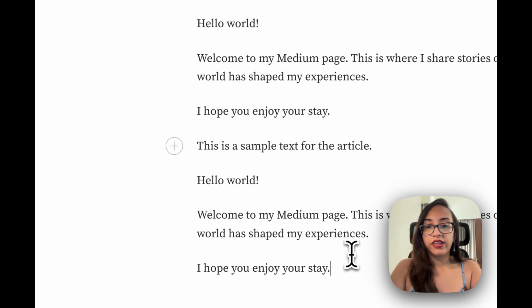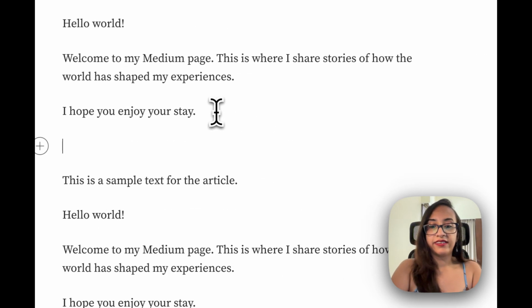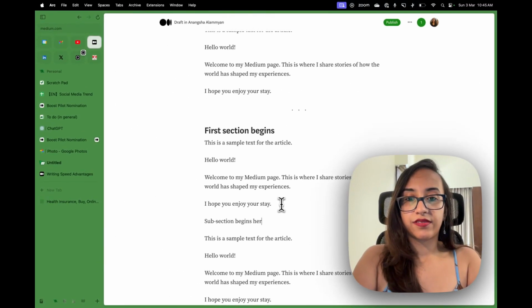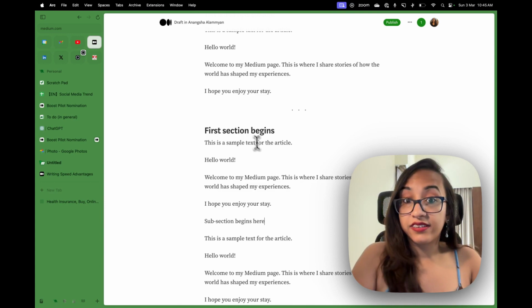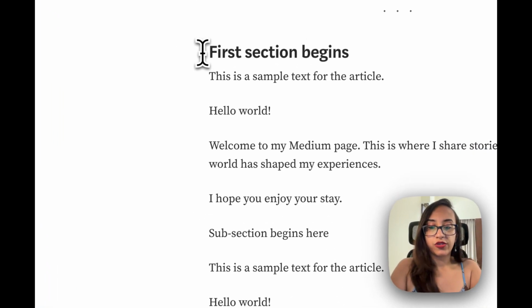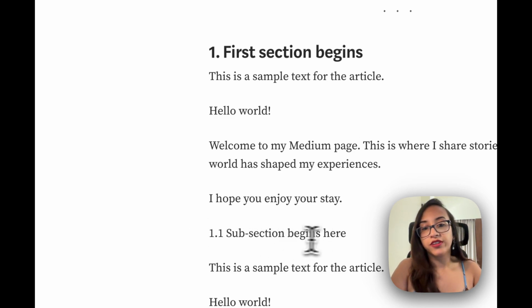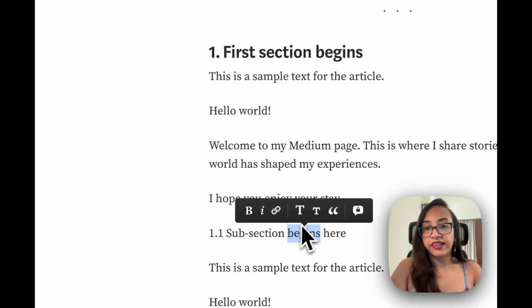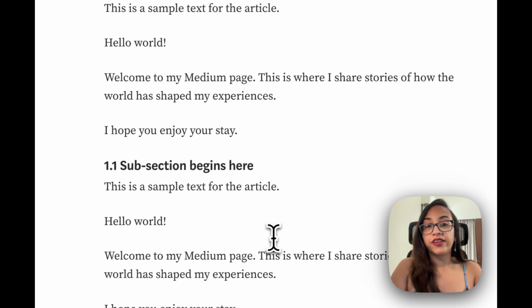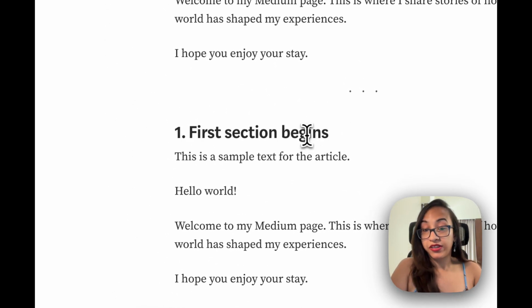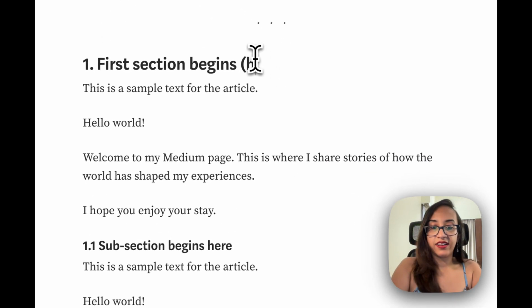Now suppose you want another H2 header here, a subsection. So this is an H2 header that falls under this H1 header. I'm just going to give numbers here just to make it easier for you to understand. So this is the subsection. So we are going to select the smaller t here. As you can see clearly, the difference in formatting between the H1 header and the H2 header. Let's just write it down to make it clear.